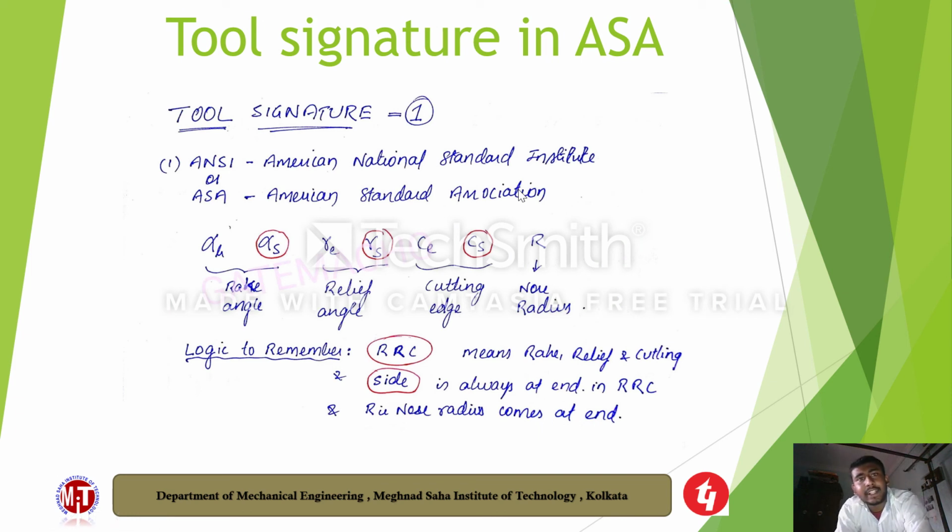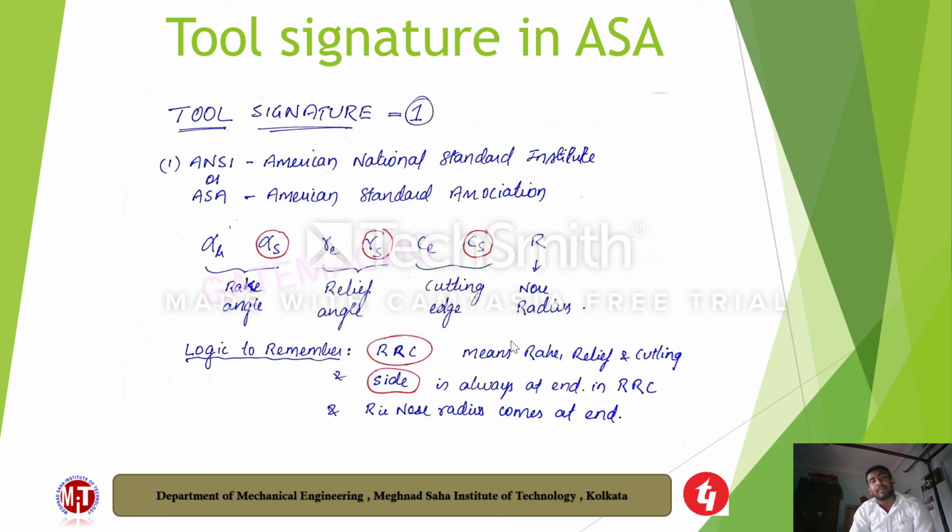Now tool signature in the ASA system. Tool signature in ANSI, American National Standard Institute, or ASA, American Standard Association, is denoted by these parameters. Their significant meaning: gamma x and gamma y are rake angles, alpha x and alpha y are relief angles, phi e and phi s are cutting edge angles, and r is the nose radius.